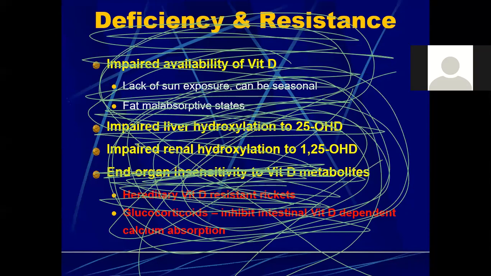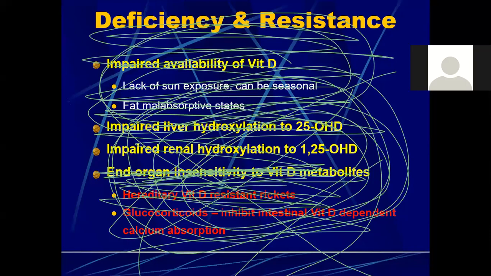Now how is this deficiency occurring? Impaired availability of vitamin D because of lack of sun exposure. It can be seasonal, it can be because of malabsorptive states, impaired liver hydroxylation, impaired renal hydroxylation. Then we have end organ insensitivity to vitamin D metabolites, that is hereditary vitamin D resistant rickets.